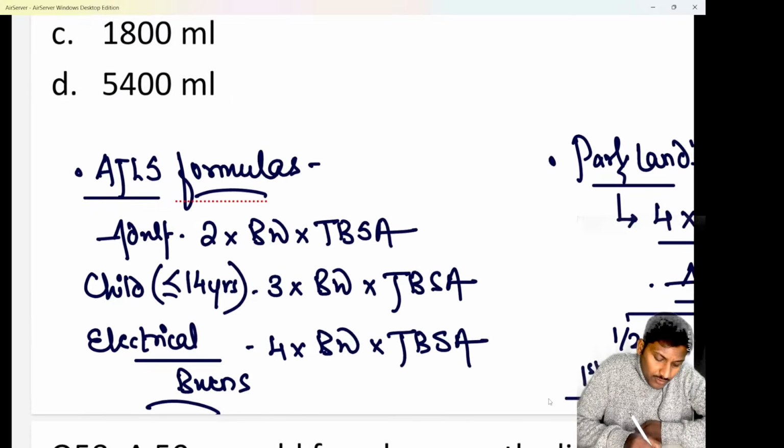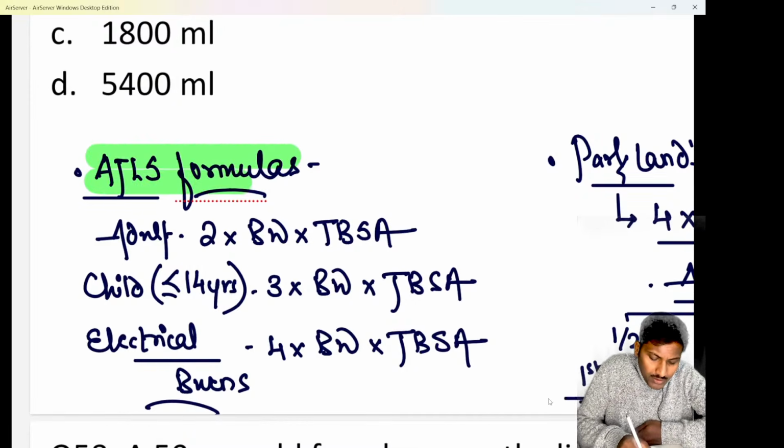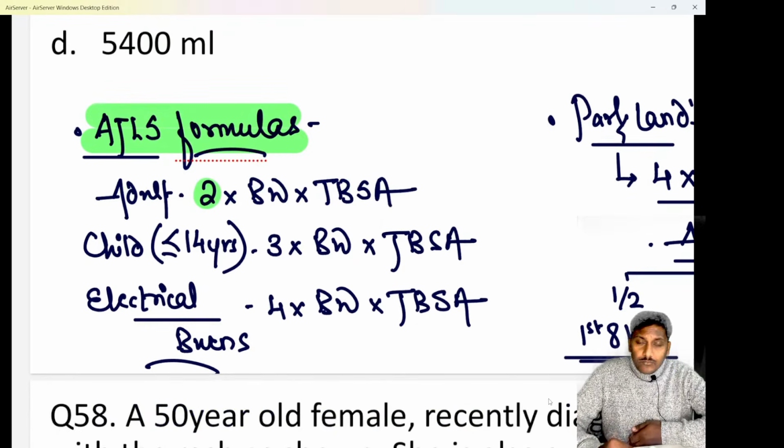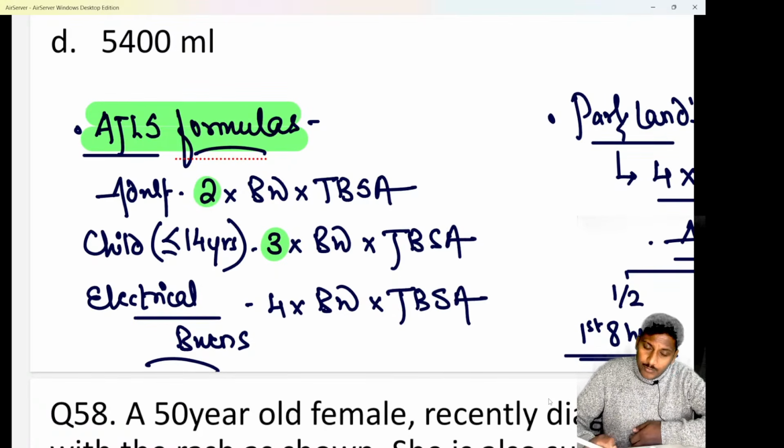So whenever you use the ATLS formulas, beta, do remember the adult has a multiplier of 2. That is, for adults we use the formula 2 into body weight into total body surface area of burns. Next, if there is a child who is less than or equal to 14 years of age, we use the multiplier 3. That is 3 into body weight into total body surface area of burns. Lastly, if there is a case of electrical burns, in ATLS we use the formula 4 into body weight into total body surface area of burns.